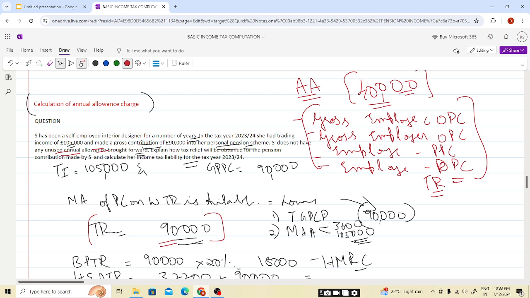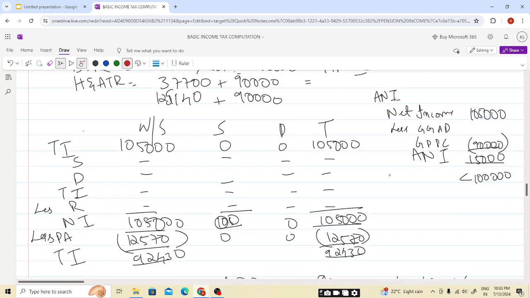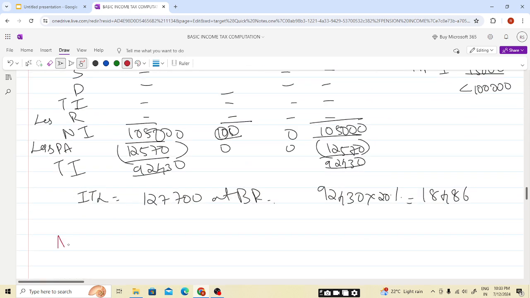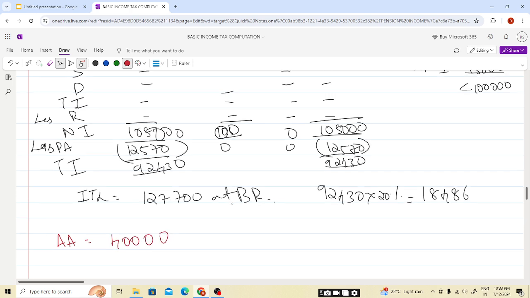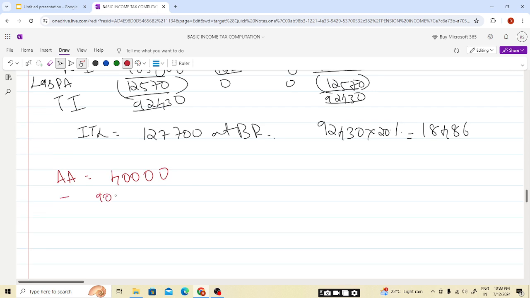Now in our case, the annual allowance, students, here is 40,000 only. This will be reduced by the contribution. So the contribution is 90,000 and this is also attracting tax relief. So the excess will be, students, only 40,000 we can invest, but we have invested 90,000. So excess is 50,000. On this 50,000, annual allowance charge will be applicable.